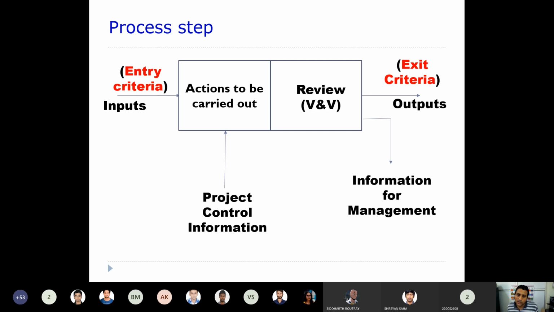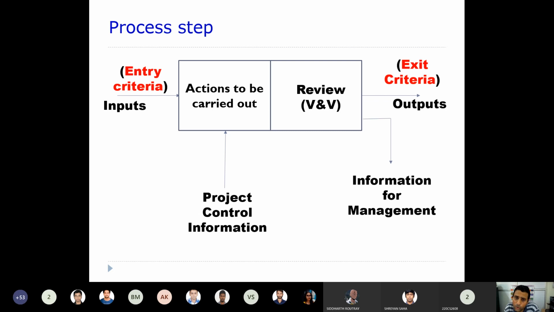As well as that, to a particular step you should always be able to give some sort of project control information, because you need to control the project, right? As I said before, we monitor the progress.